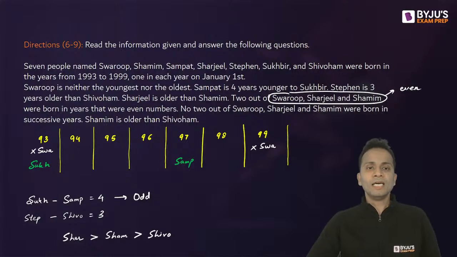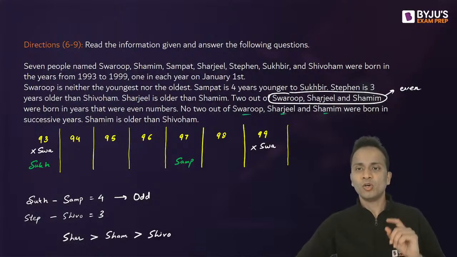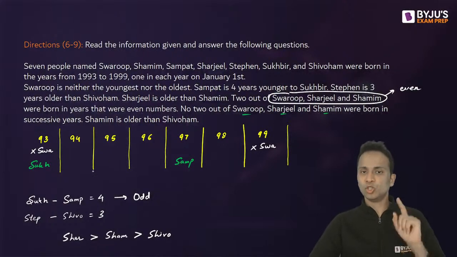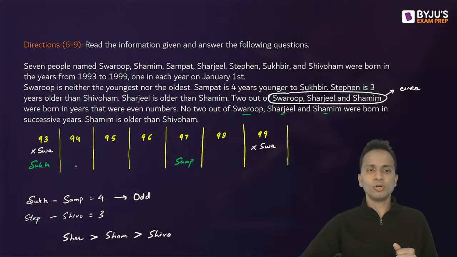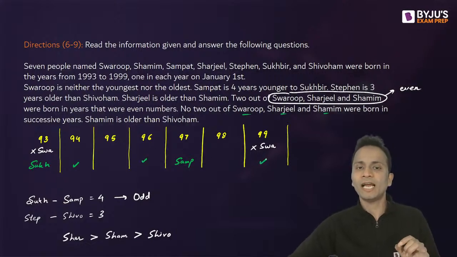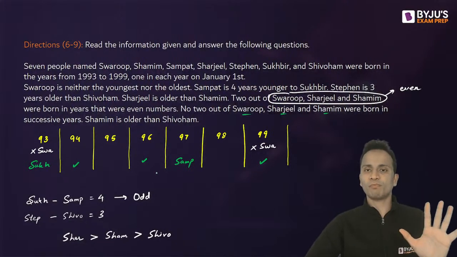Now, it is also given that Swaroop, Sharjil and Shamim were not born in consecutive years. Two of them are born in even years, so 2 of them will be born in 94 and 96, and one of them will be born in 99. Otherwise, there is no other possibility.